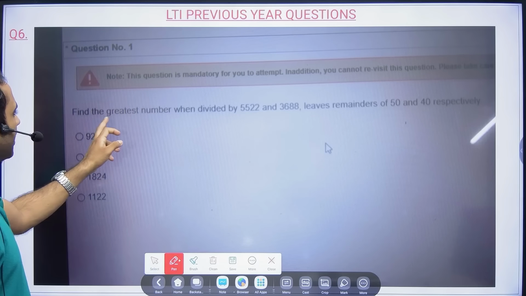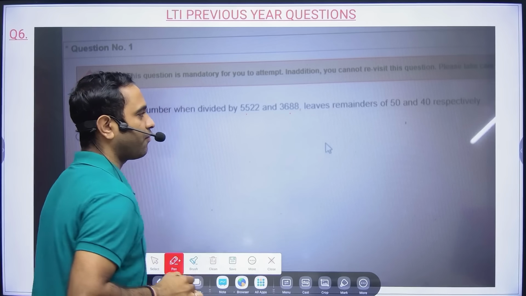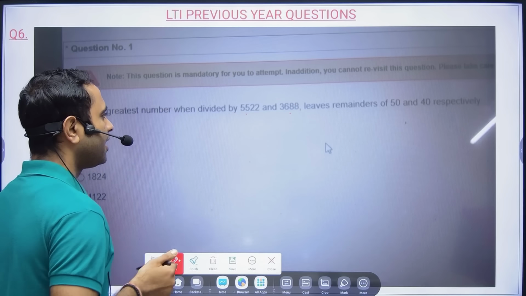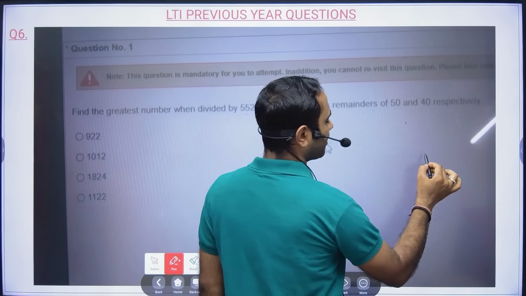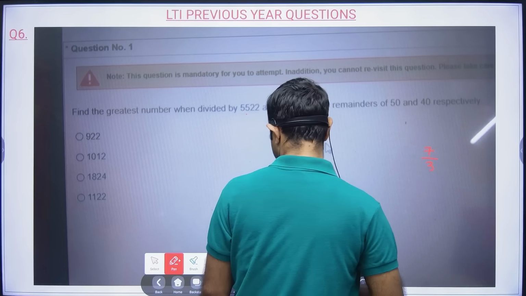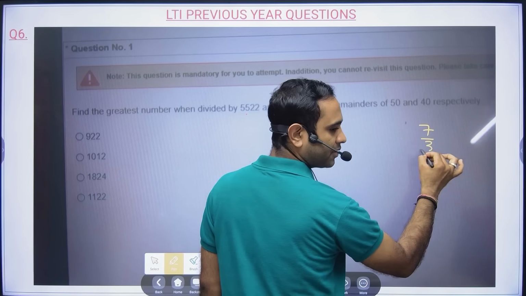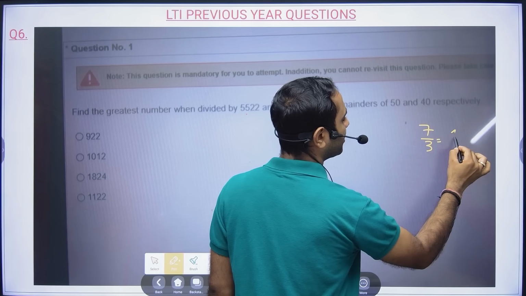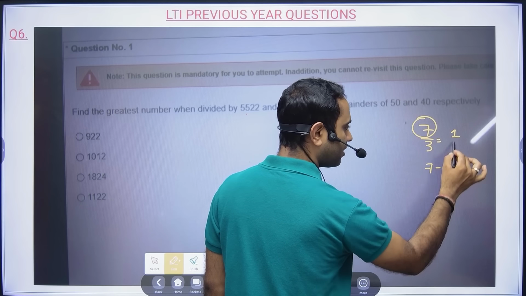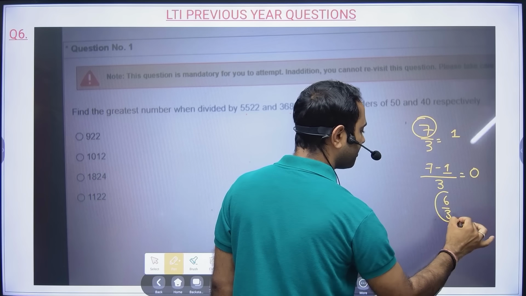Find the greatest number that, when it divides these two numbers, leaves remainders of 50 and 40 respectively. If you divide 7 by 3, what will be the remainder? The remainder will be 1. Now if you subtract the remainder from that number, it becomes completely divisible. Yes, 6 is completely divisible by 3.